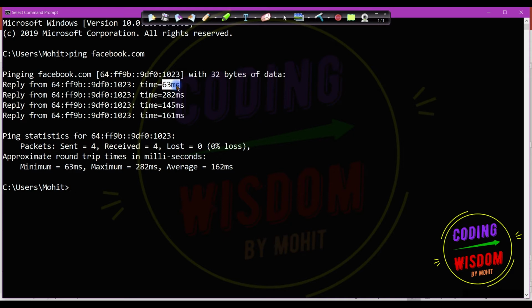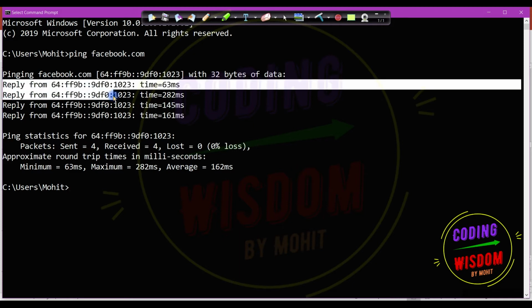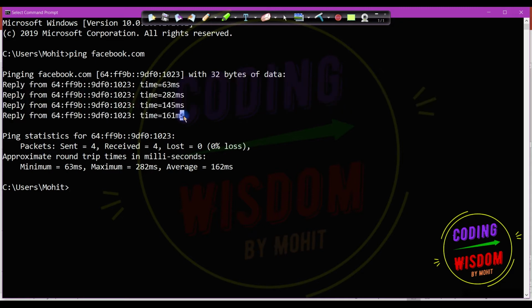So threads can take advantage of that waiting time. I'm sending continuous packets, but one by one. Before sending the second packet, the program has to wait for 63 milliseconds, and before sending the third packet, the program has to wait for 282 milliseconds. So that's a waiting time, and we can take advantage of it.